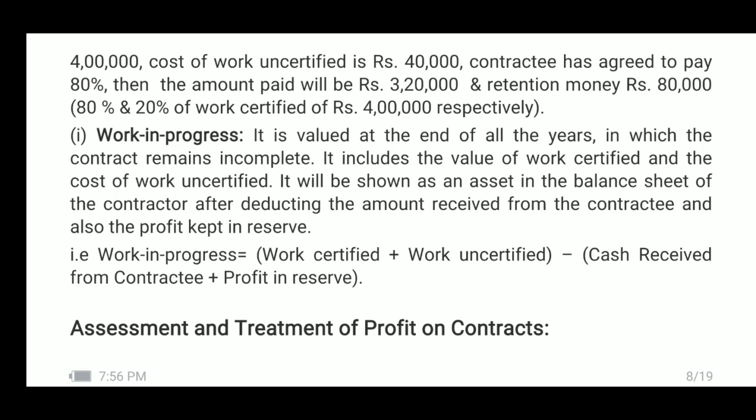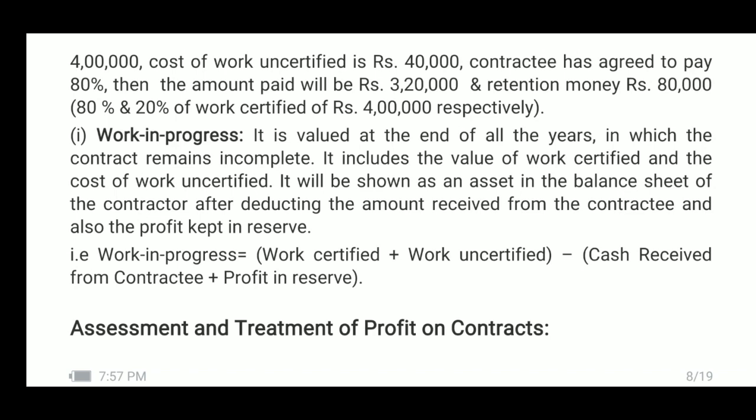So, these are all imaginary figures. Now, 80% is the percentage agreed between the contractor and contractee to be paid by the contractee. Therefore, 80% of work certified, rupees 4 lakh, comes to 3,20,000.